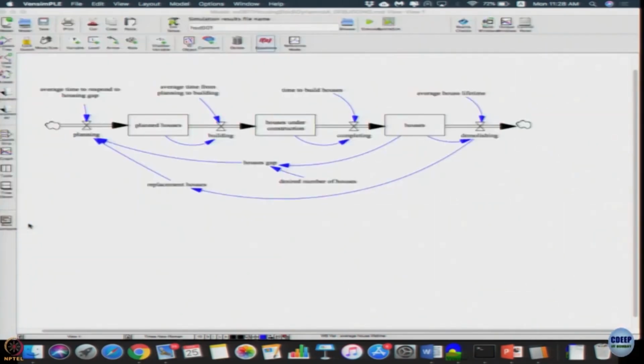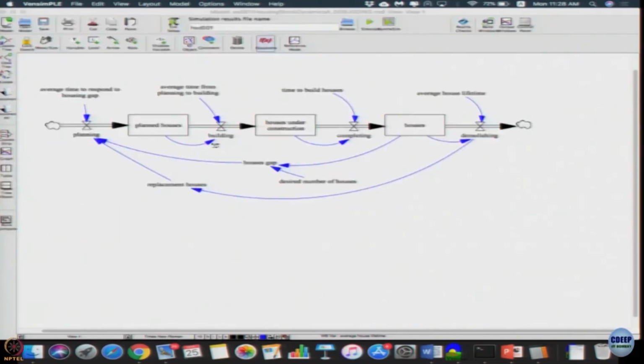Here it says 25000. Let us change it to 12500. And time to build houses is 6.